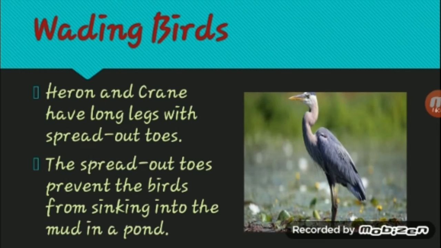Wading birds. Herons and cranes have long legs with spread out toes. So what do the spread out toes do? These spread out toes prevent the birds from sinking into the mud in a pond. The mud in a pond will be very damp, so they would be sinking into that. But these spread out toes help them to hold on tight to the mud.